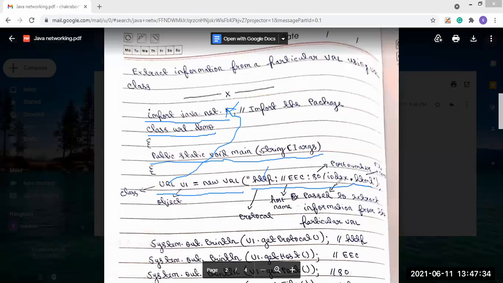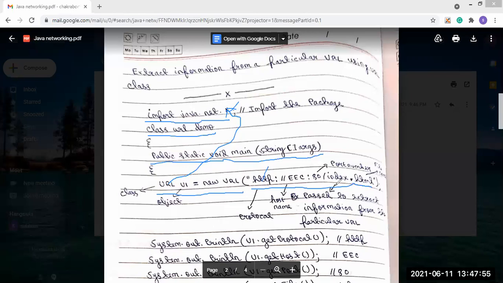And through the server side, through which protocol will it go? Through the protocol HTTP, hypertext transfer protocol. This will pass to the server. Whenever we say URL class, what does it do? The URL class is used to extract the information.